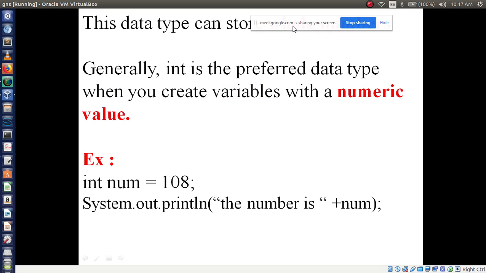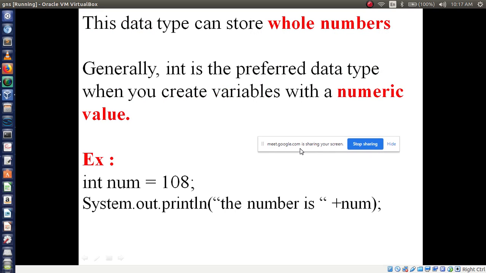Now generally these data types can store whole numbers. Int means whole numbers, only integer numbers. We use an integer data type when we create variables with numeric values. It may be plus or minus, but it should be a whole number. For example, int num is equal to 108. I am assigning the value 108 to the num variable. The num variable is of int type. Now I am printing this number. The number is plus num.